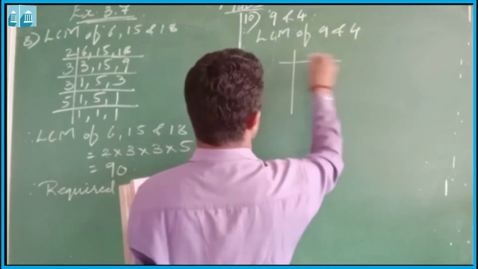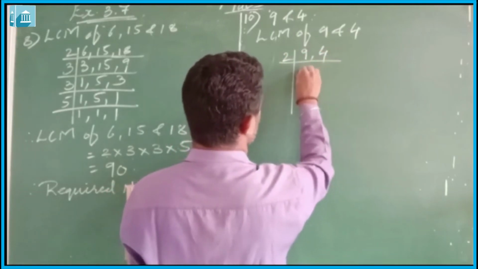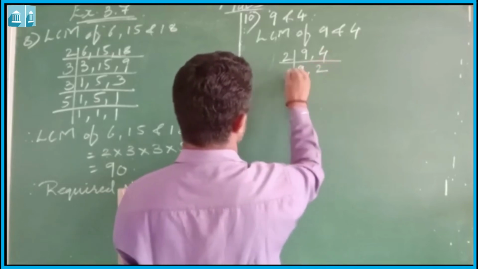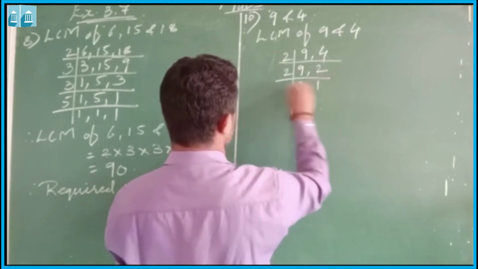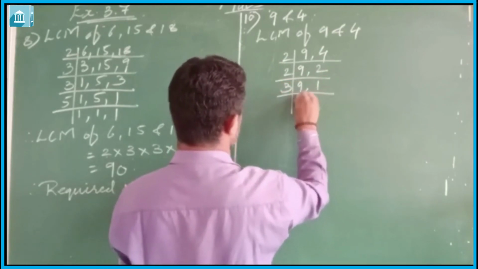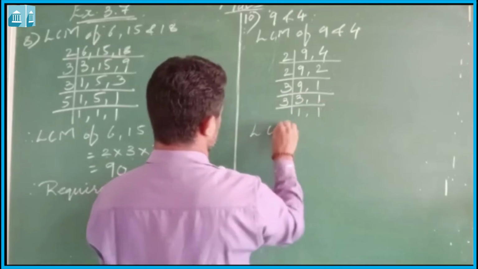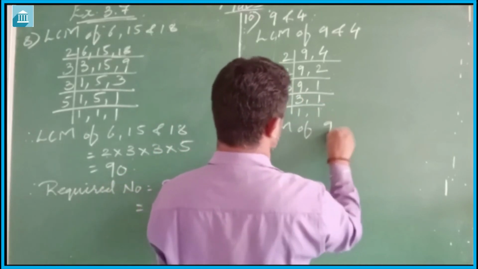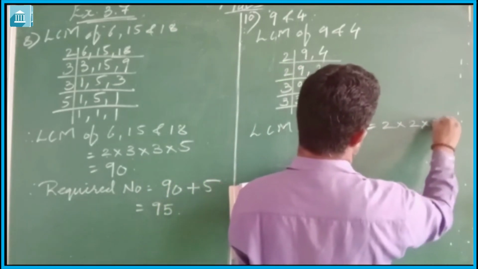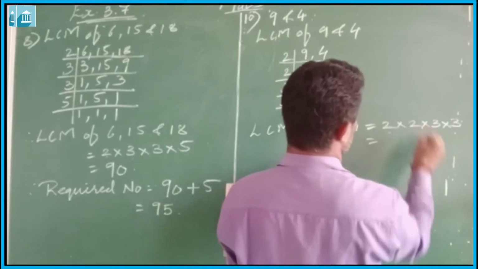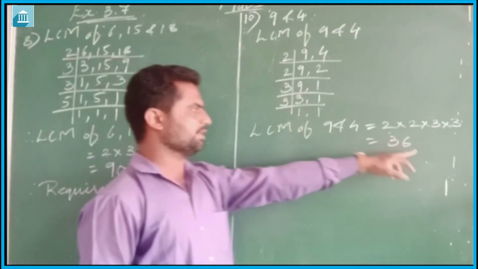The LCM of 9 and 4 is equal to 2 into 2 into 3 into 3. 2 twos are 4, 4 threes are 12, 12 threes are 36. So the LCM of 9 and 4 is 36.